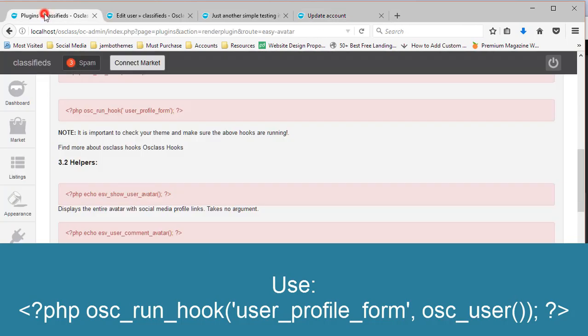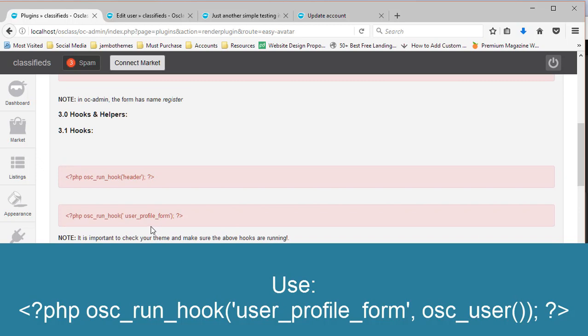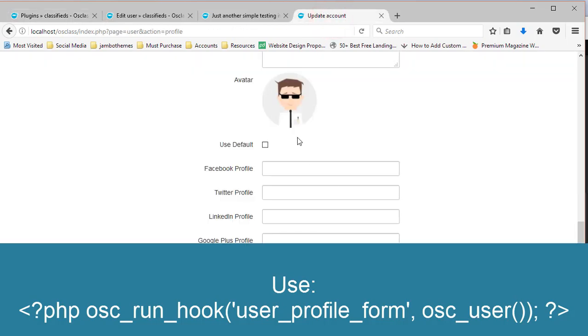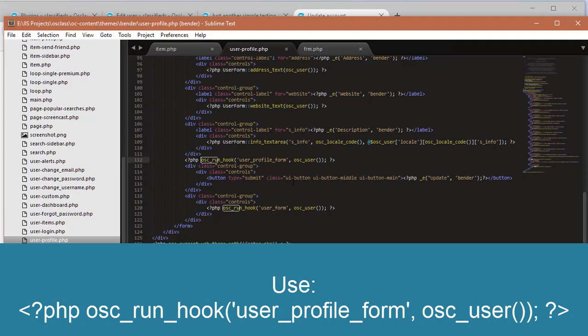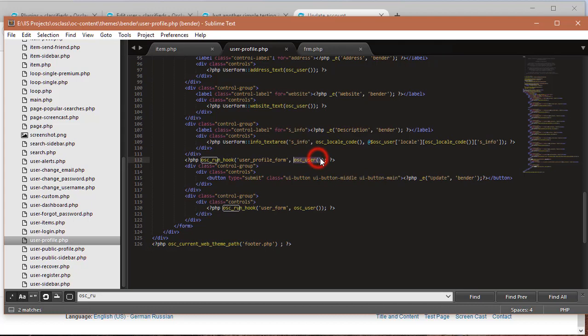Well, it seems like I was using the wrong hook for that user profile form. That is not the right one. The right one is this one. So take note that this one is the right hook that you need to run, and remember it takes a parameter. Without this parameter, it's not going to work. So make sure you add this parameter whenever you're adding this hook to your form.